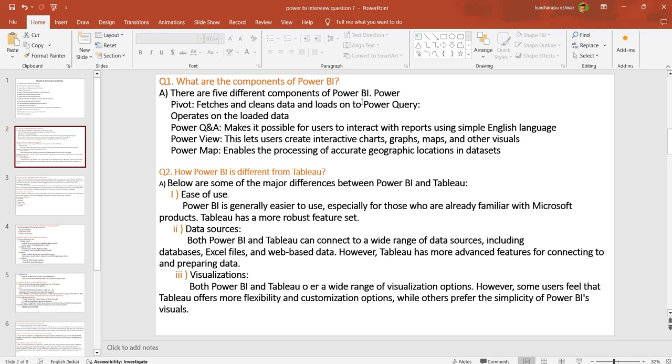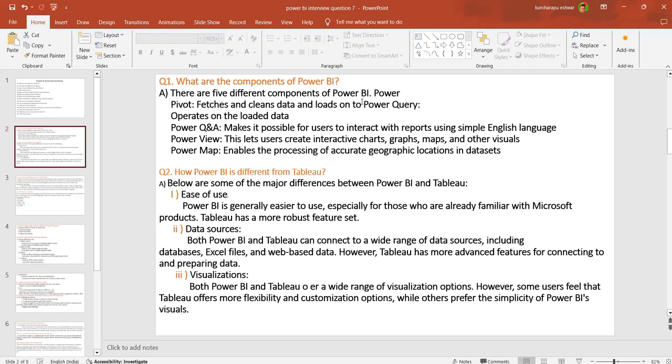Power View lets us create and interact with charts, graphs, maps, and other visuals. Power Map enables access to graphical location datasets.